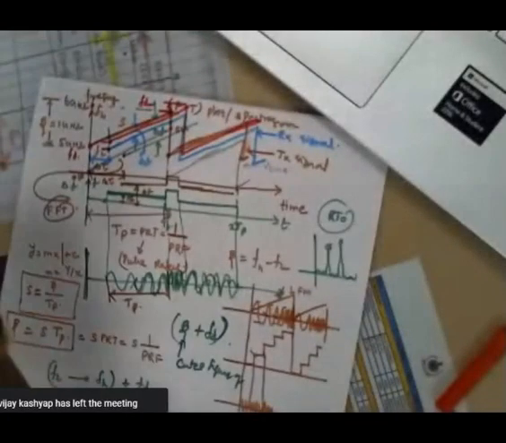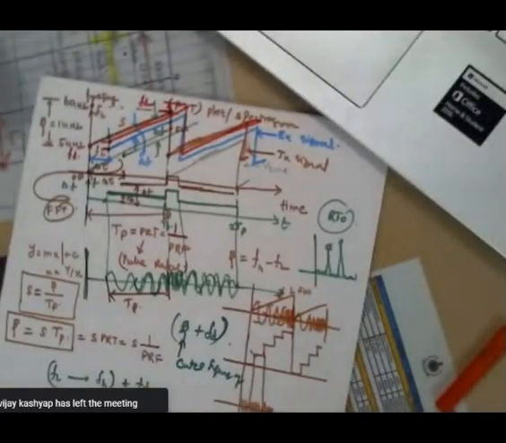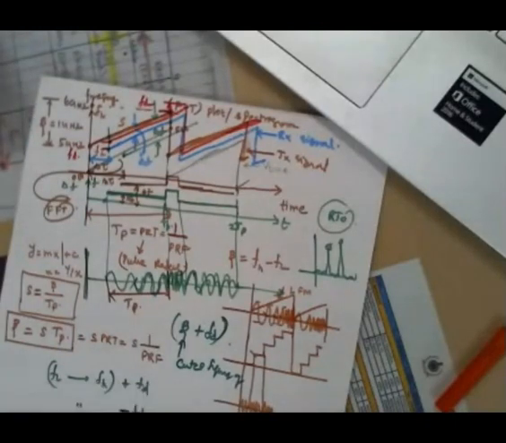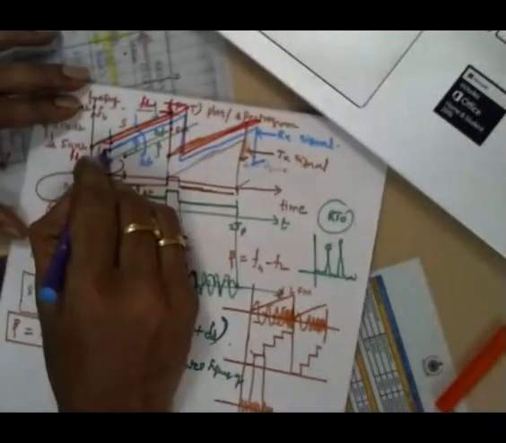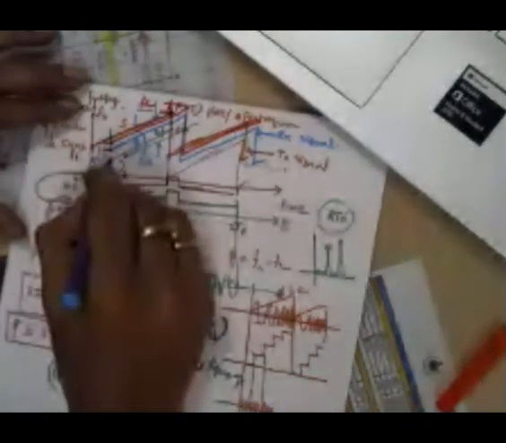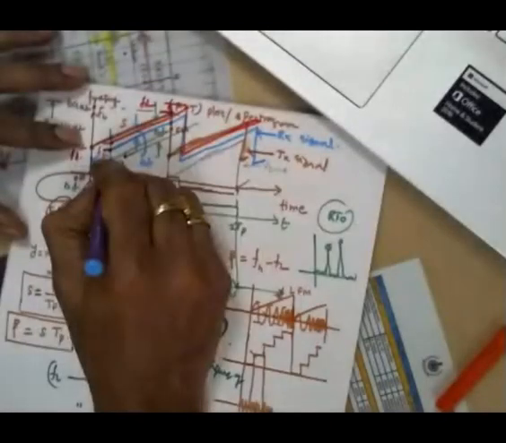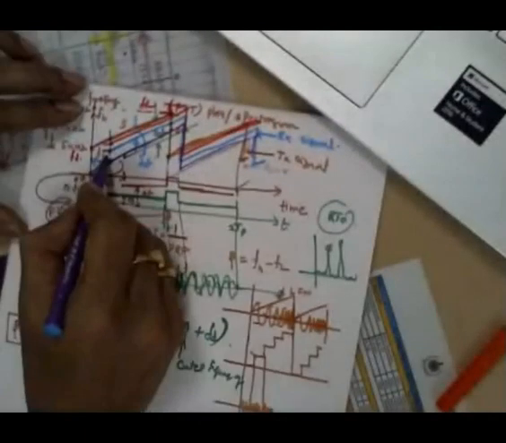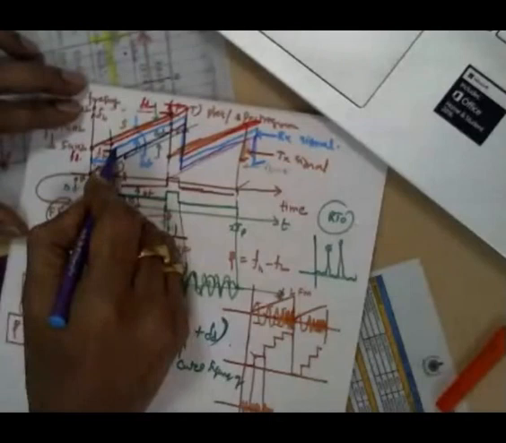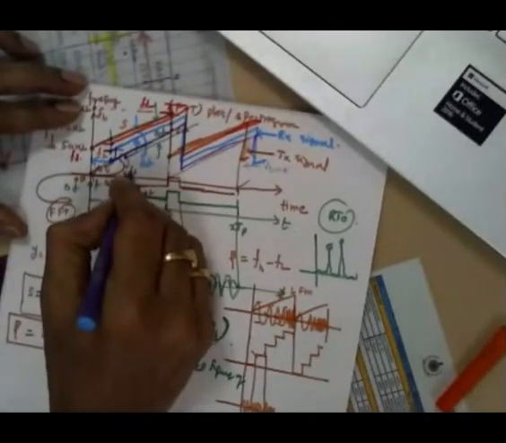If the target is receding, obviously then FD is minus. So FL is decreased by FD. So what happened? In this case, this frequency will come down. This is the actual FL, no? This fellow will come down somewhere here. So it will go here. Then the FH also will come down. FL will come down, FH also will come down. Right. That means the beta remains the same, but its center frequency is shifted down by FD. So this difference is nothing but FD. This is our FD frequency.